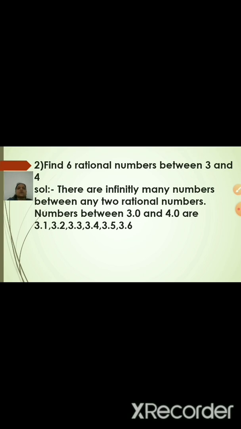The second question is: find 6 rational numbers between 3 and 4. So what is the solution? Always, in between two rational numbers there are infinitely many rational numbers. Therefore, if I write it in decimal form, 3 can be written as 3.0 and 4 can be written as 4.0, and now you can write any 6 numbers in between. It is very simple: 3.1, 3.2, 3.3, 3.4, 3.5, 3.6 and so on. Similarly, you can write infinitely many numbers in between any two rational numbers.